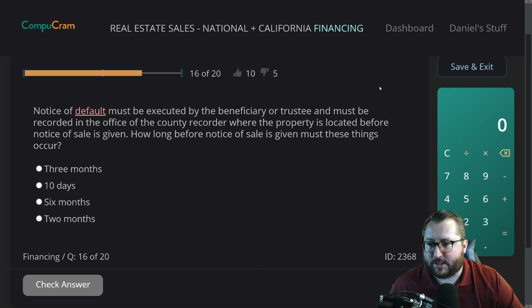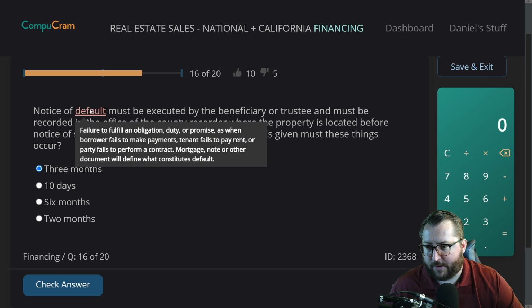Question 16, notice of default must be executed by the beneficiary or trustee and must be recorded in the office of the county recorder where the property is located before notice of sale is given. How long before notice of sale is given must these things occur? Notice of default. I think you get 3 months. It could be 2 months.